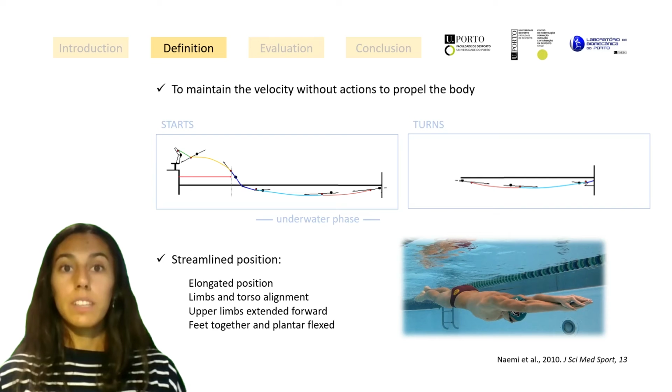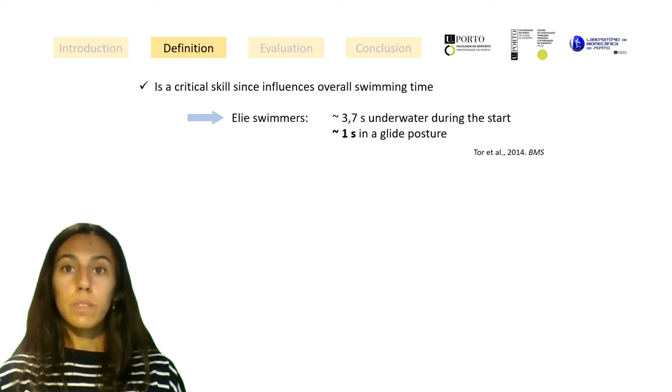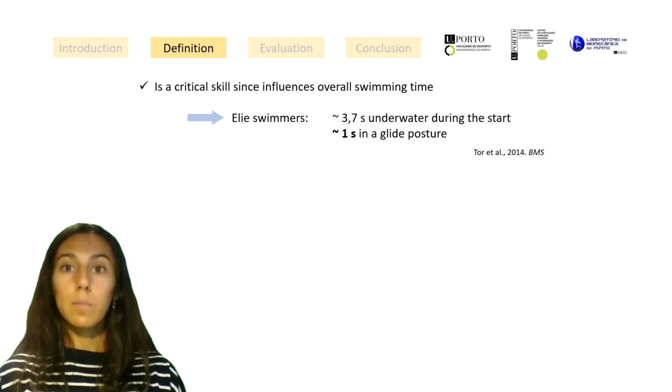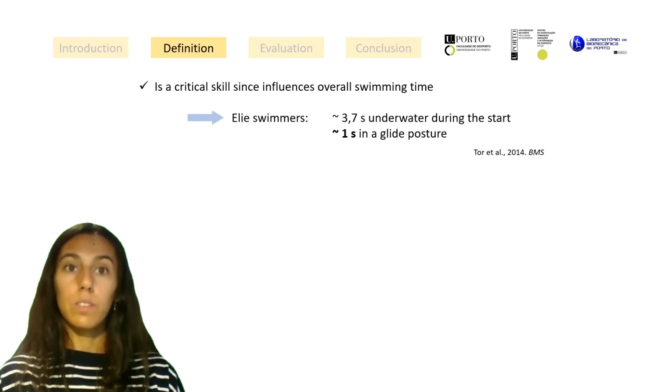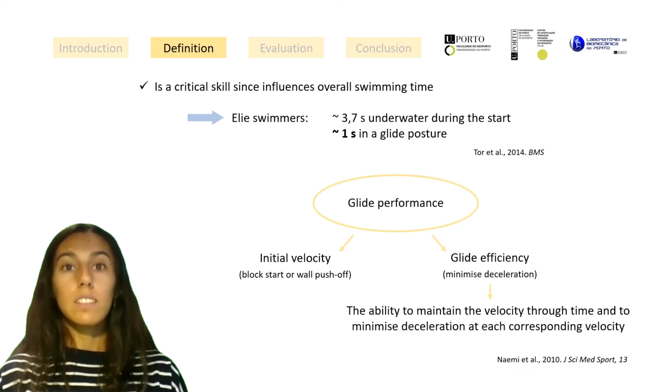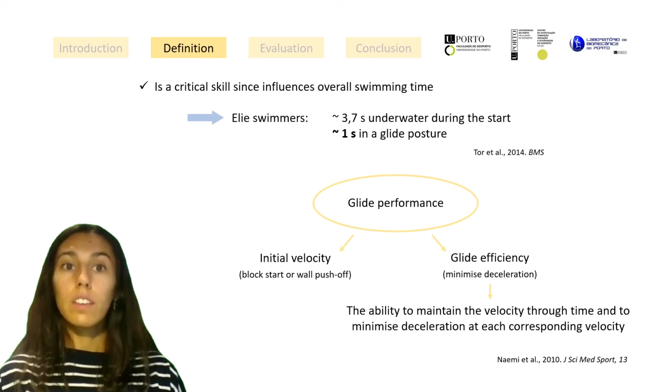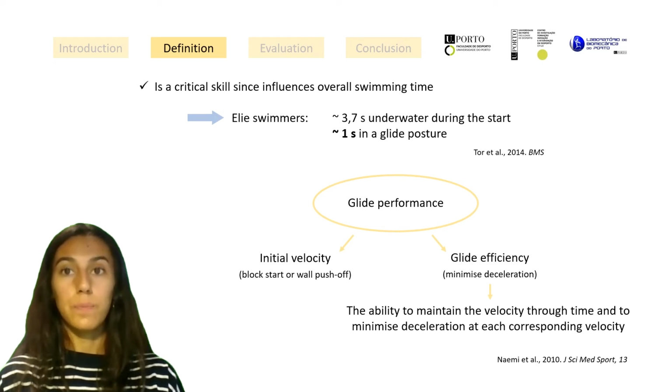So, the glide is a critical skill for swimmers, as glide performance significantly influences overall swimming time and is a determinant race component. For example, elite swimmers spend about 3.7 seconds underwater during the start, where the time spent in a glide posture between the head entering the water and the initiation of the first undulatory kick is about 1 second. So, glide performance is determined by the initial velocity from the block start or the wall push-off and the ability of a swimmer to minimize deceleration, also known as glide efficiency.